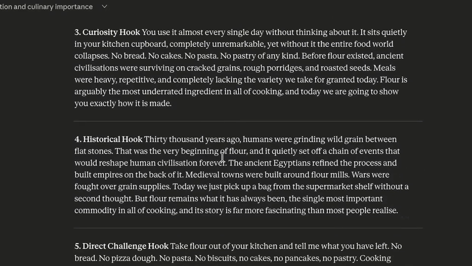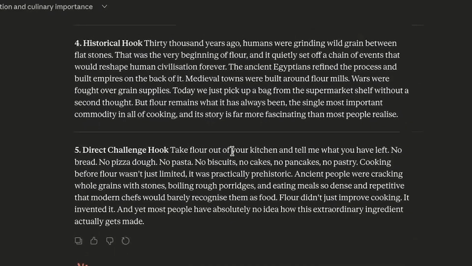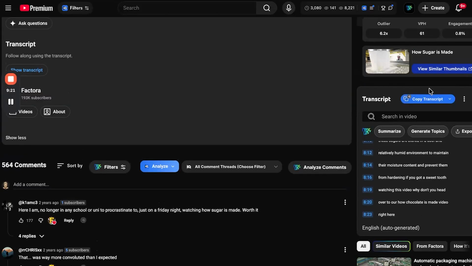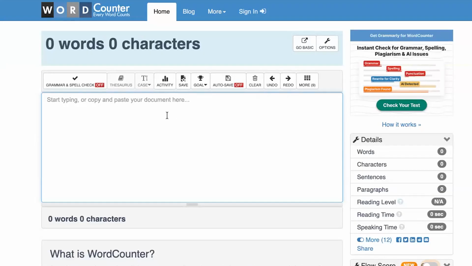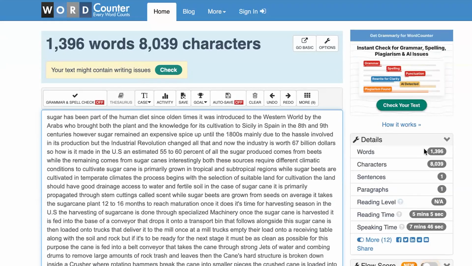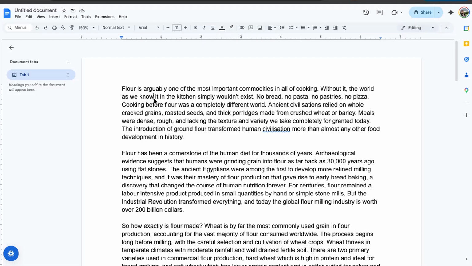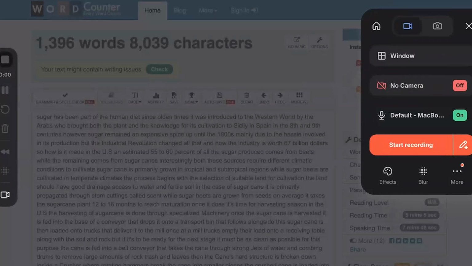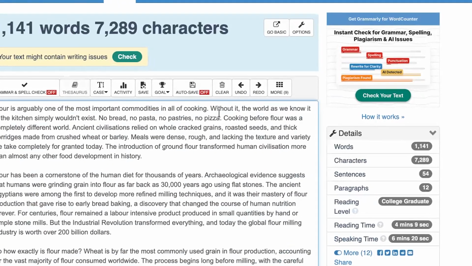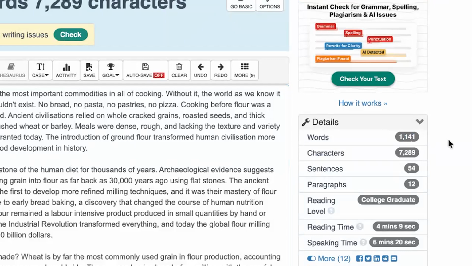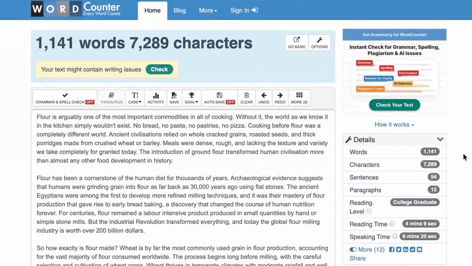So essentially, you would want to read through all of these and make a judgment as to which one's the best. Now, with the AI, to make sure that the length is the same, you would want to copy this one and go on a word counter and paste it in. So it's got 1396 words. Let's see how many words our script has got. If we copy and paste this in, we have 1141. So it's similar. It'll be a similar length video, which is good.